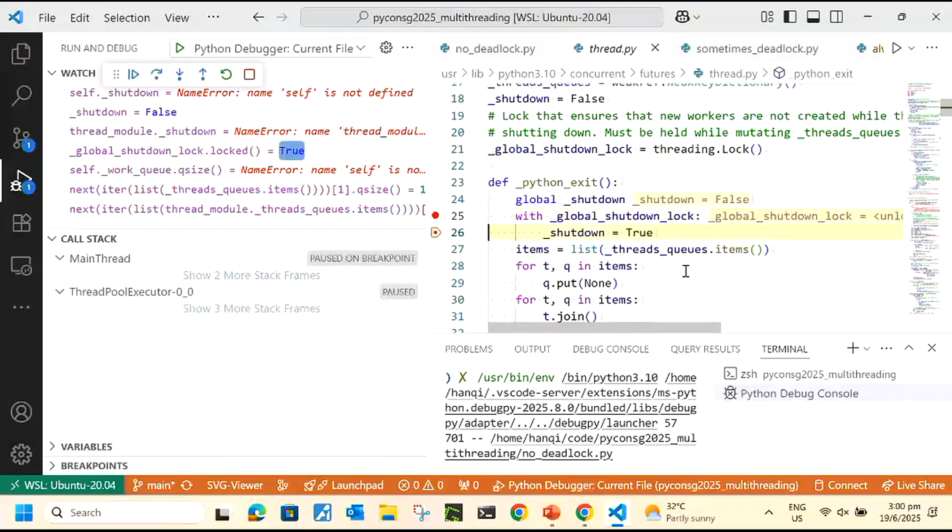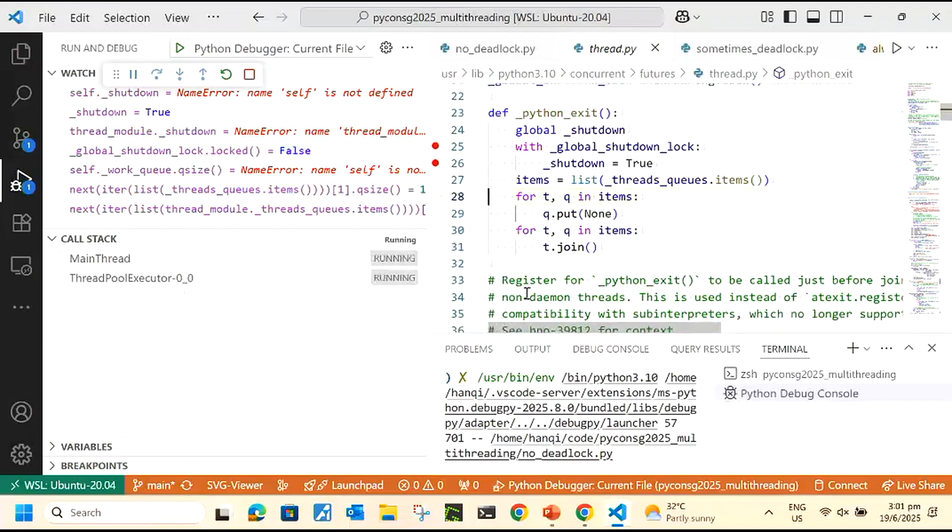So let's go down here. Shutdown equals to false in the watch pane, second row in the watch pane. If I run this now, the second row turns from false to true. So that's how you use the watch pane. Okay, let's continue going. Nothing interesting here. It's going to do some shutdown